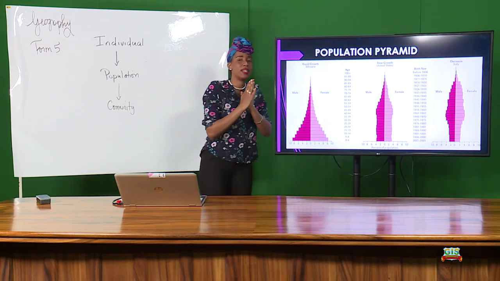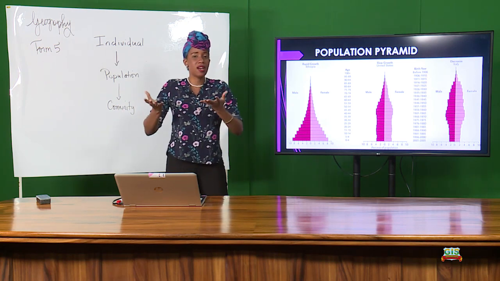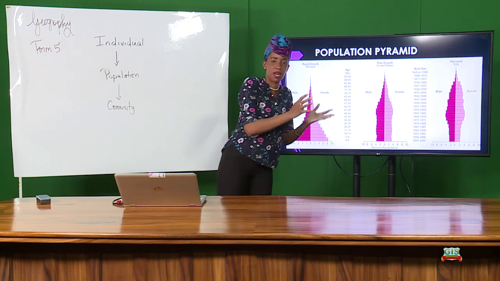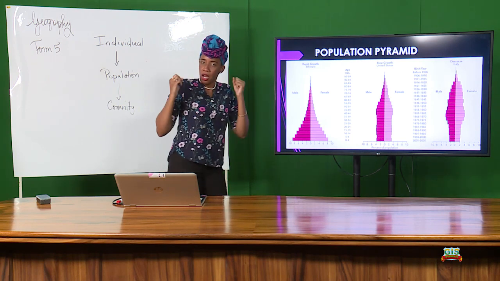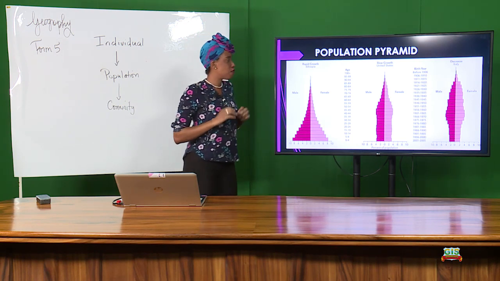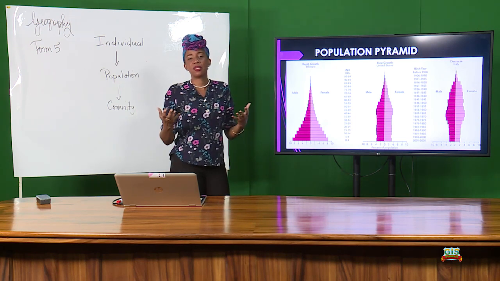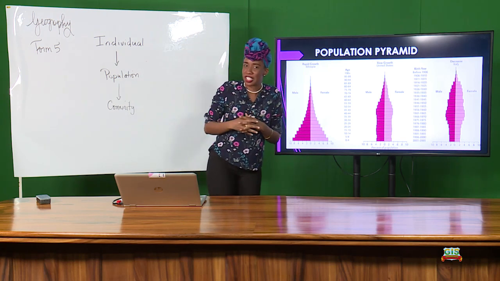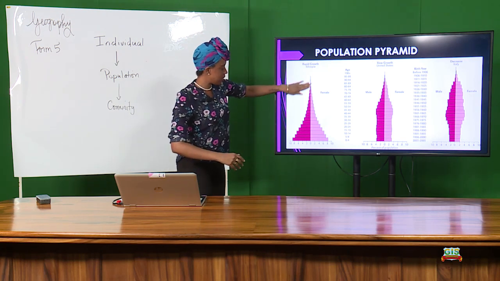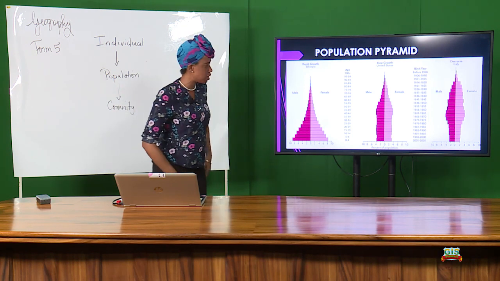But that's only when it's in the developing states. We know that some countries are developing and some countries are developed, like we consider the US and Great Britain to be developed countries, and developing countries are some of us in the Caribbean, sub-Saharan Africa, and parts of Southeast Asia. So we see this pyramid, just to let you know, why do we put our populations in a pyramid?